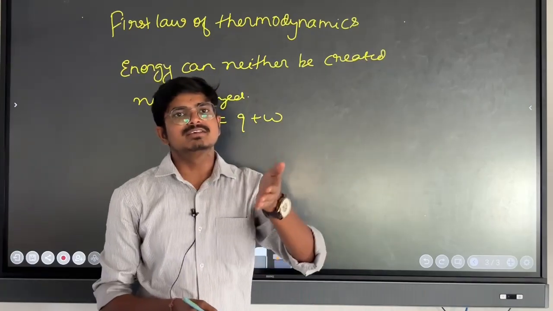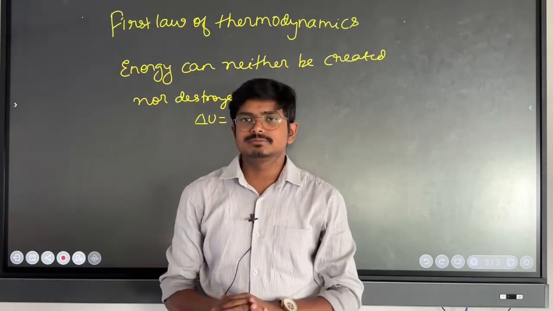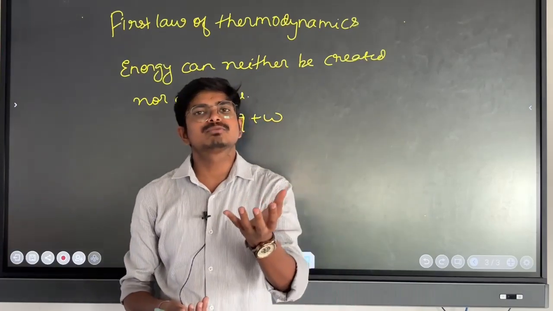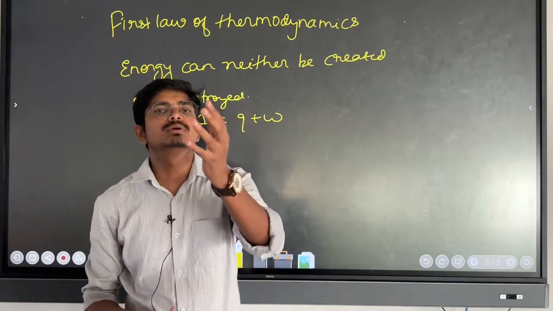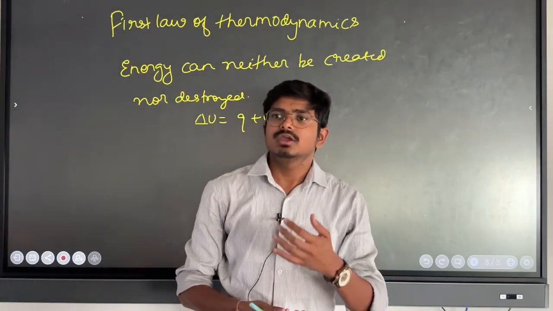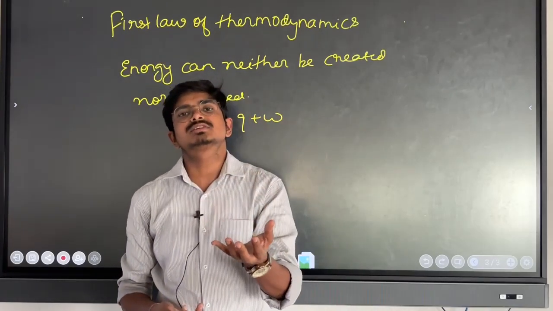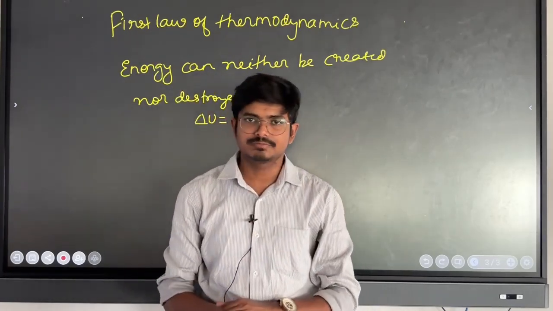If heat is released by the system, you have to take Q to be negative. If heat is absorbed by the system, you have to take Q to be positive. Similarly, if work is done by the system, you have to take work done to be negative. If the work is done on the system, you have to take the work done to be positive.